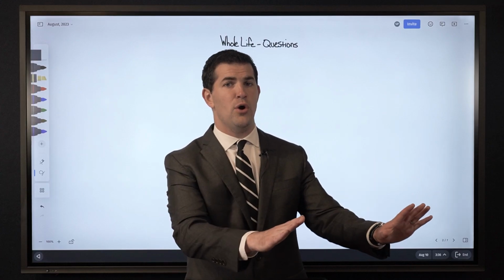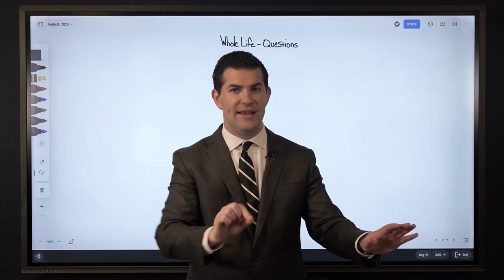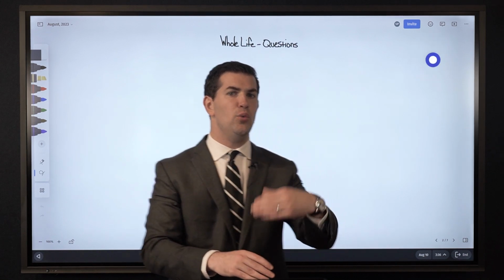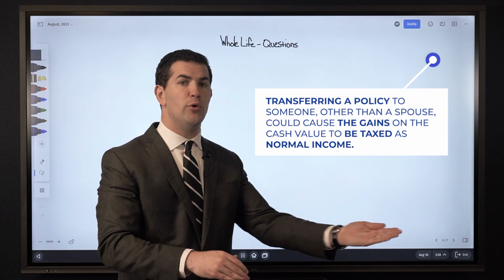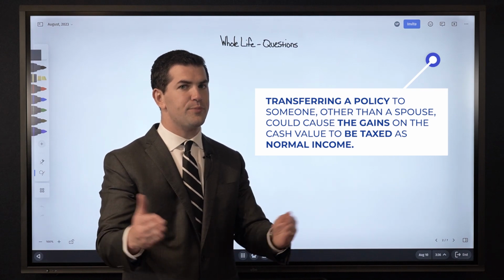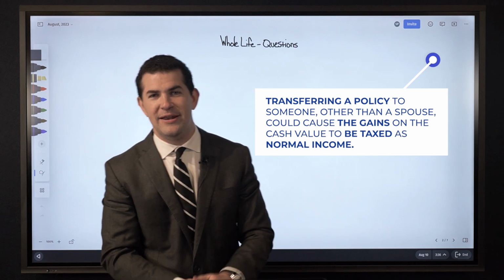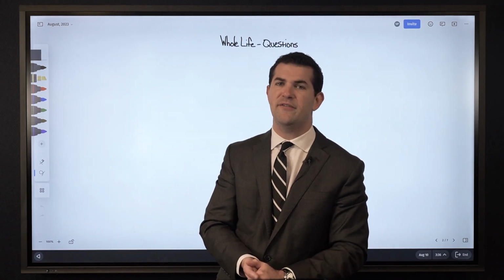An item to be aware of: if you transfer ownership of a policy to someone other than your spouse, let's say I transfer it to a business partner, a friend, neighbor, whoever it might be, I can legally transfer ownership to them. I sign off on it, they sign off on it. However, the gains on the cash value may be taxable to the new owner as ordinary income, which I definitely want to be aware of before I make that transfer. But it is possible to transfer ownership of a policy.